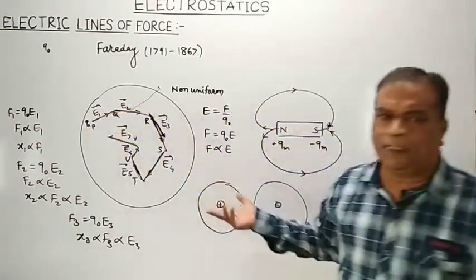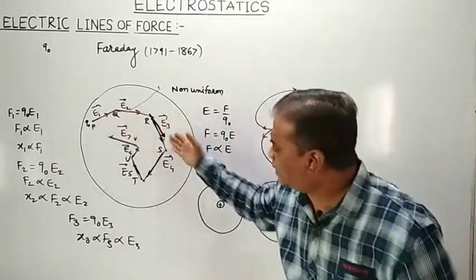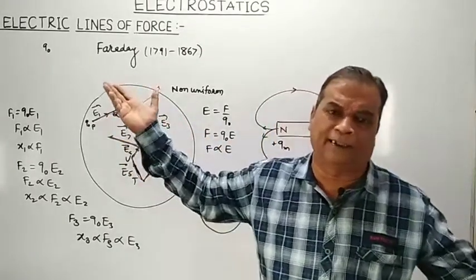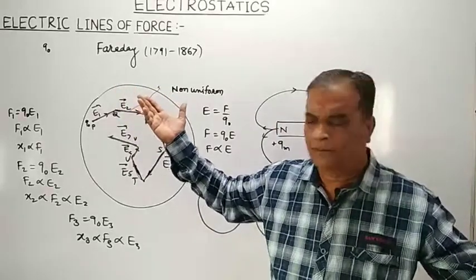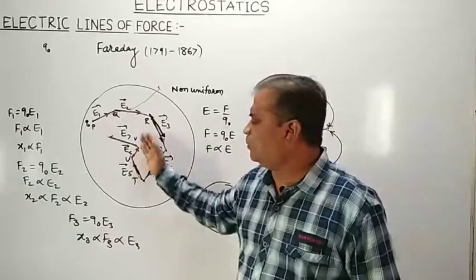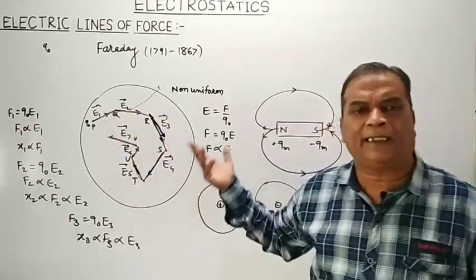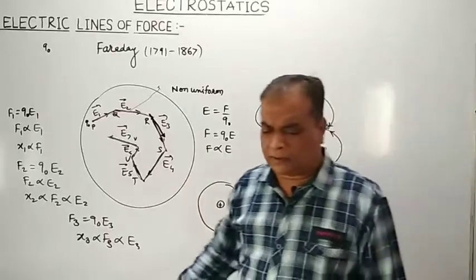Or an electric line of force is the path along which a test positive charge will move in the region of electric field. The path along which a test positive charge will move in the region of an electric field is called electric line of force.